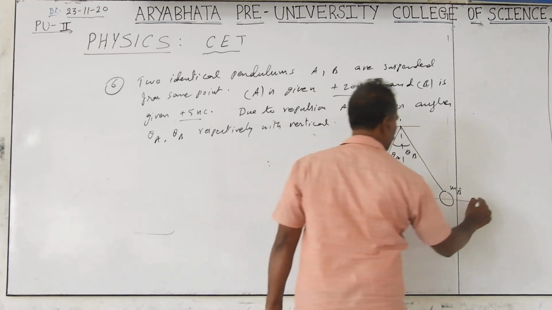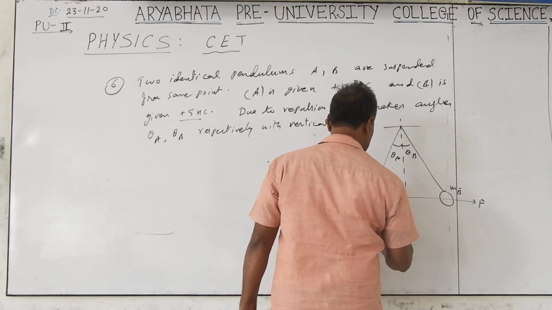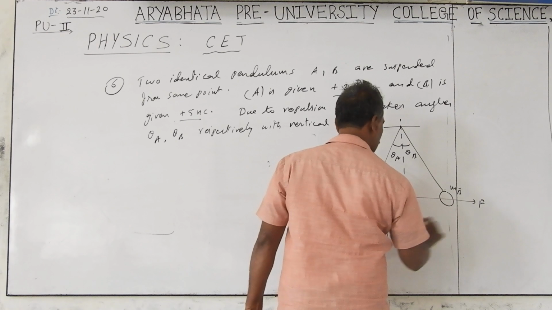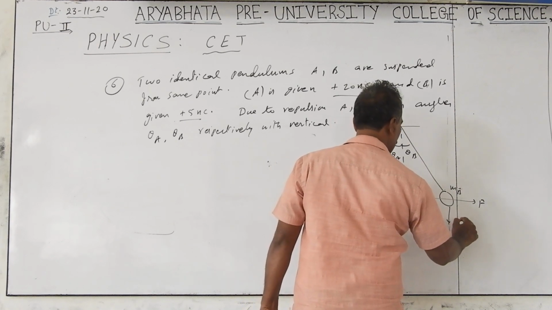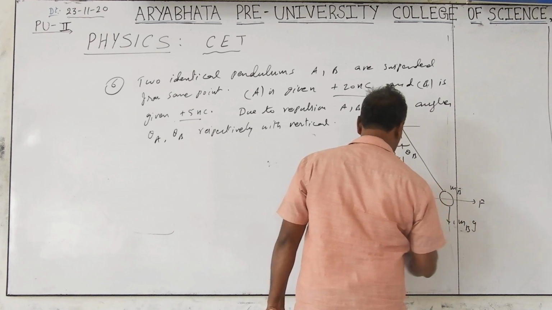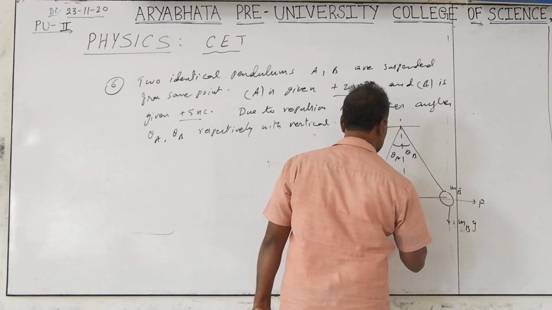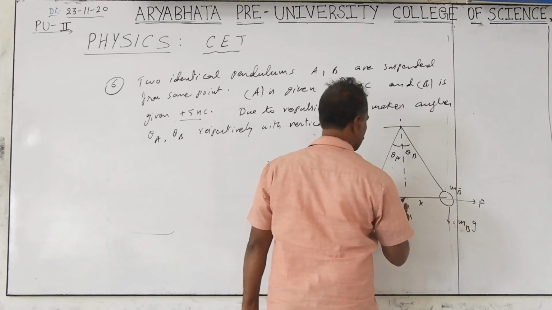This is F, the electrostatic force. Downwards acts this, m_A times g, and this is m_B times g. Mass times acceleration of gravity is nothing but weight.